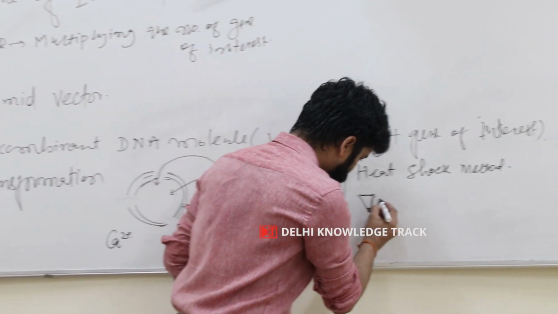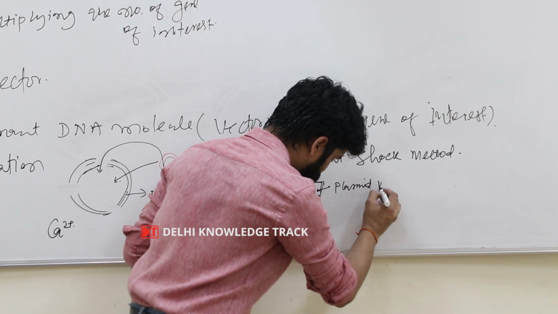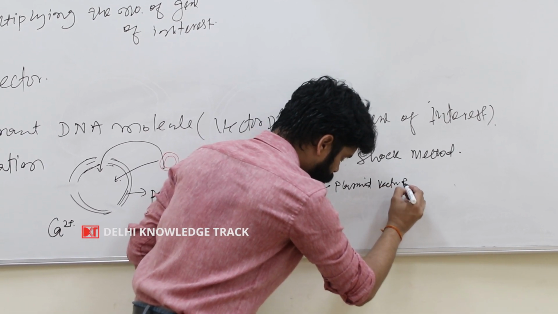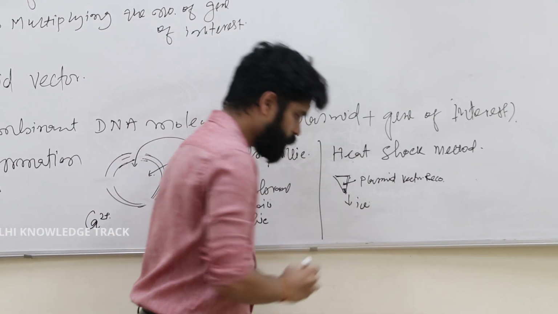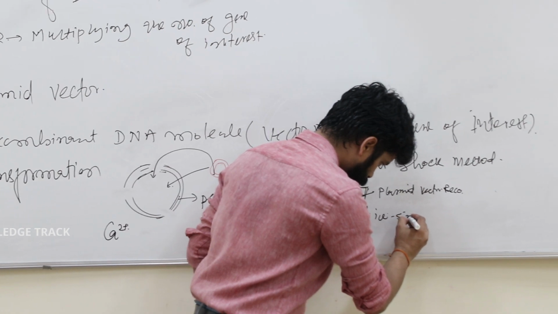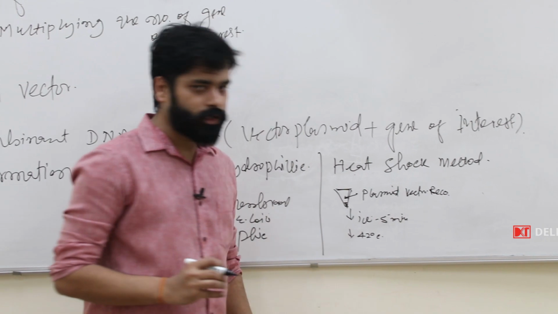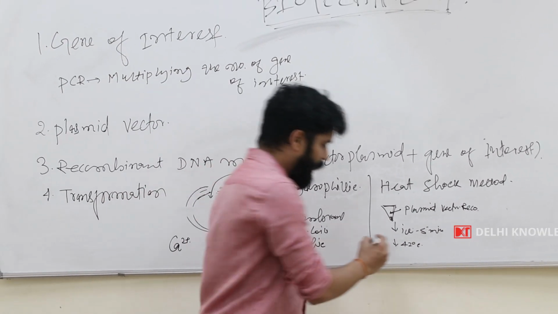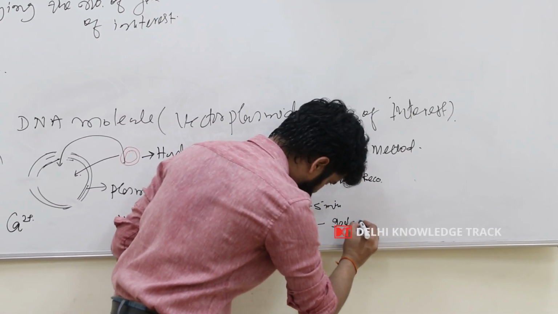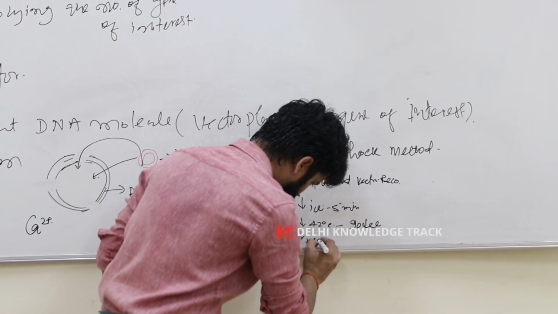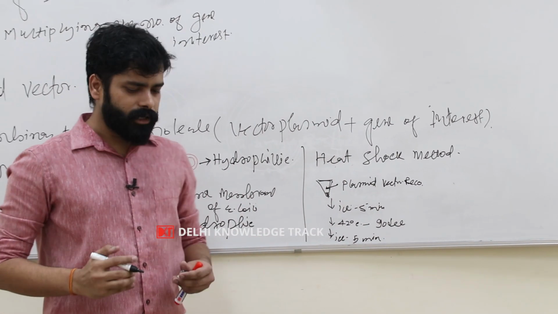So in the competent cell we have added our plasmid vector, that is recombinant, and now we will keep it over ice for 5 minutes. After this we will keep it at 42 degrees Celsius. This is called heat shock, and this is for very few seconds. We use 90 seconds, and then we keep it on ice for 5 minutes. So this method is known as the heat shock method.